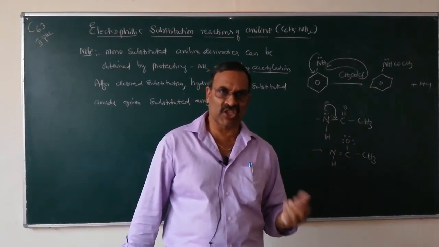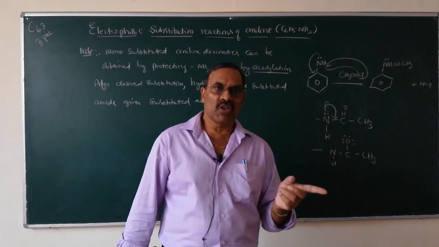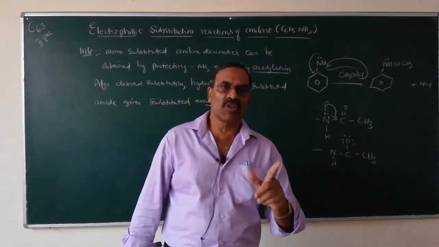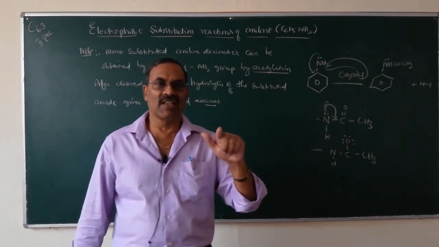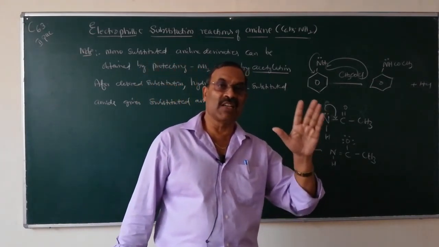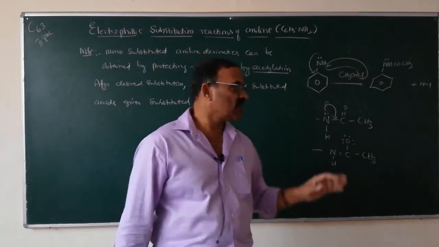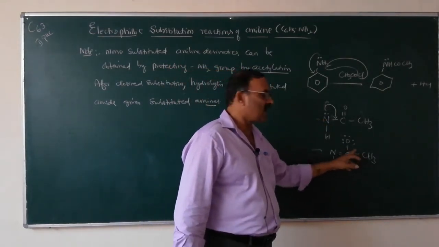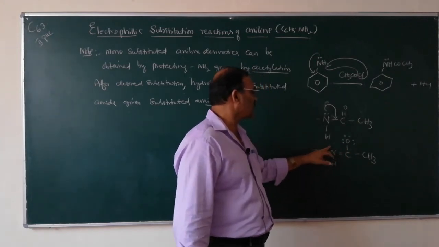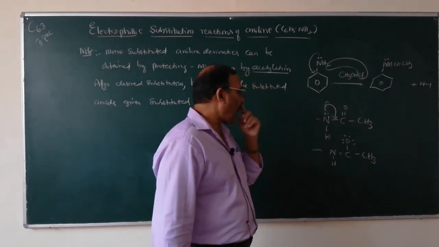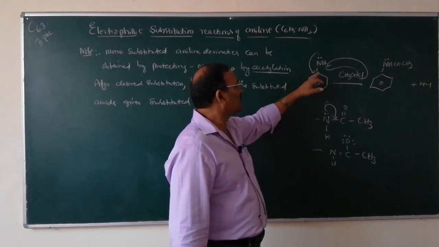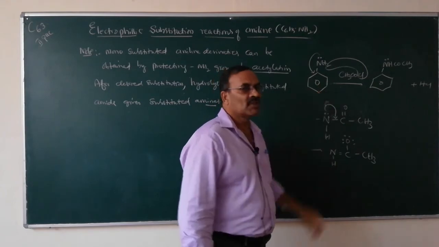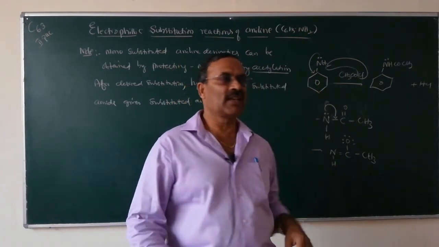When the NH2 group is converted into an amide group, the electron density on the nitrogen atom decreases, because due to resonance this lone pair of electrons enters into this chain. When the electron density decreases, the activation of the benzene ring also decreases.